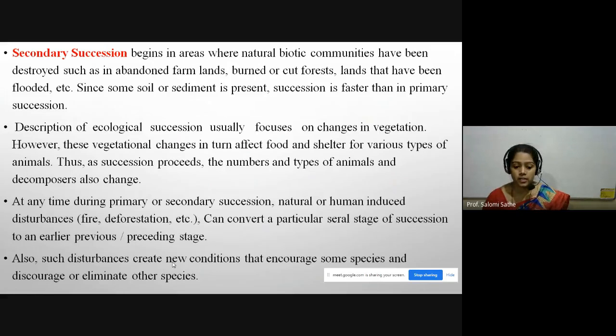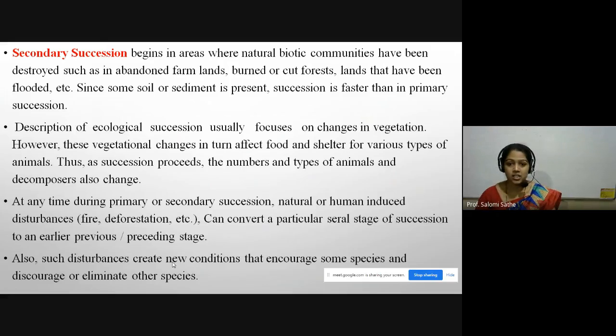Next, secondary succession. Secondary succession begins in areas where natural biotic communities have been destroyed, such as abandoned farmland, burned or cut forest, lands that have been flooded, etc. Since some soil or sediment is present, succession is faster than in primary succession.